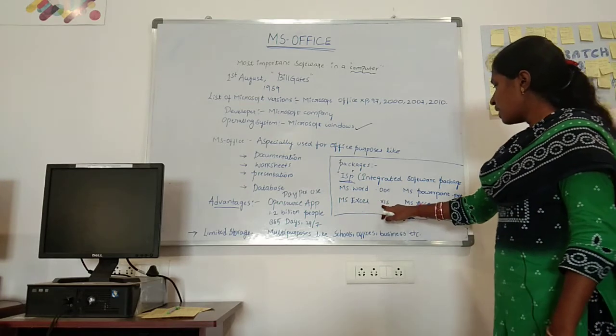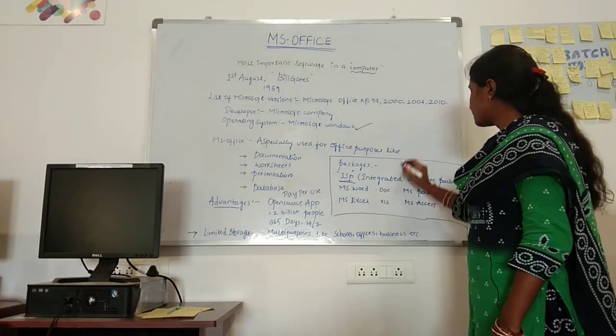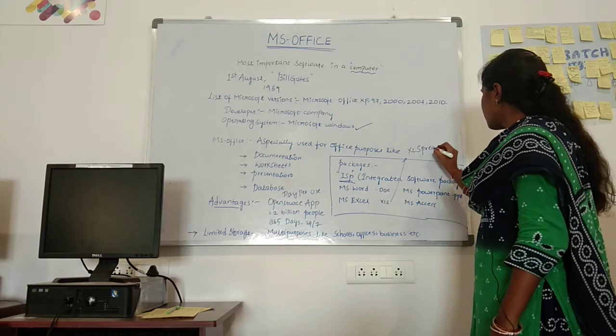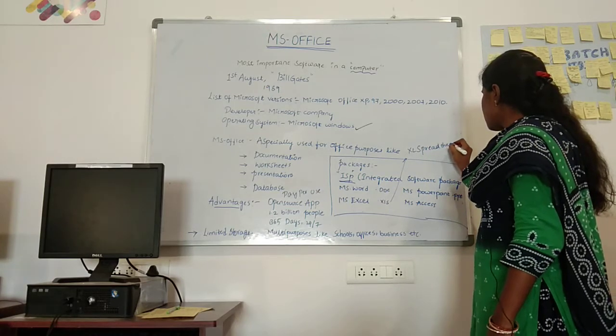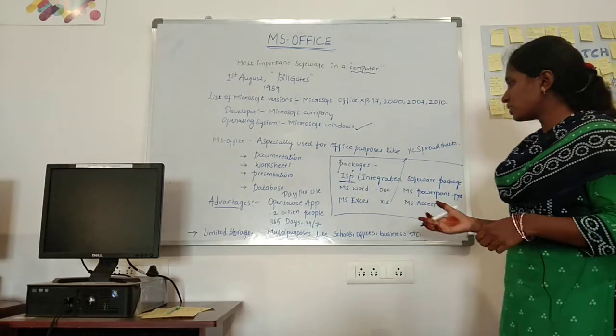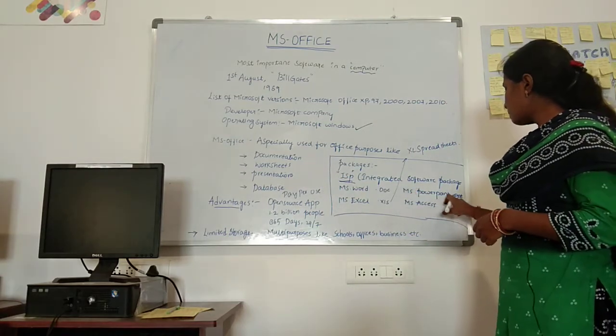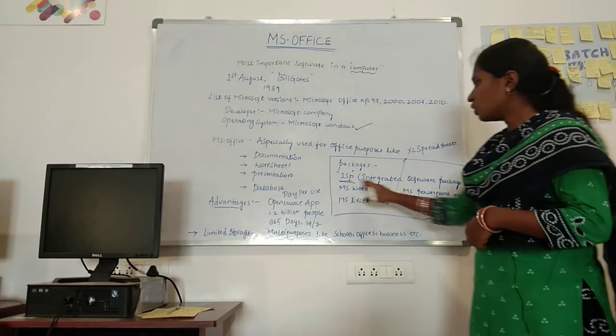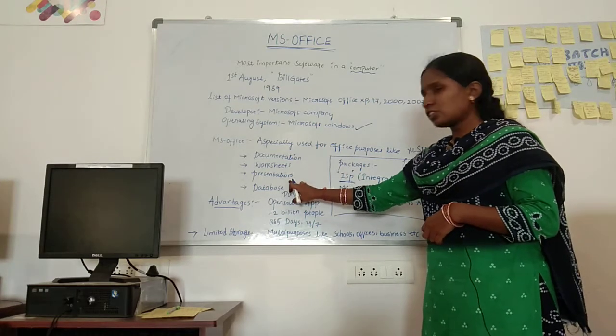XLS stands for Excel spreadsheets, or worksheets. We call them spreadsheets or worksheets.